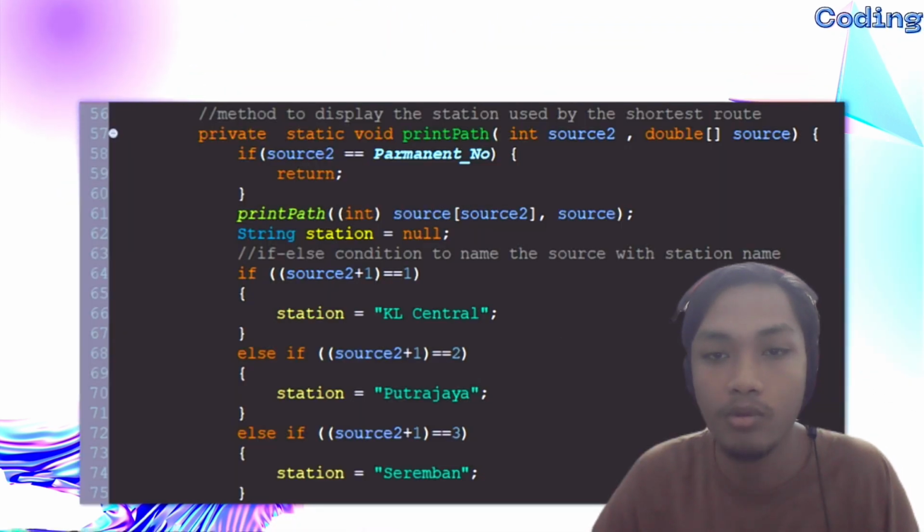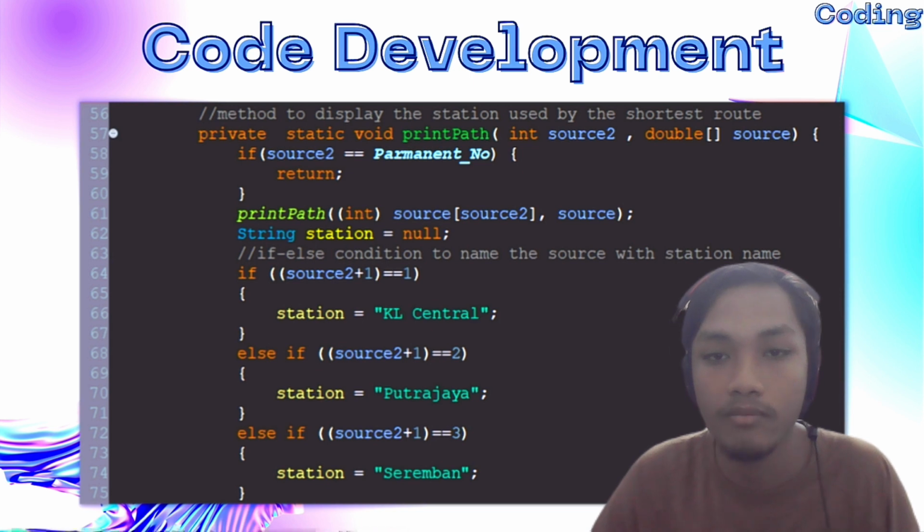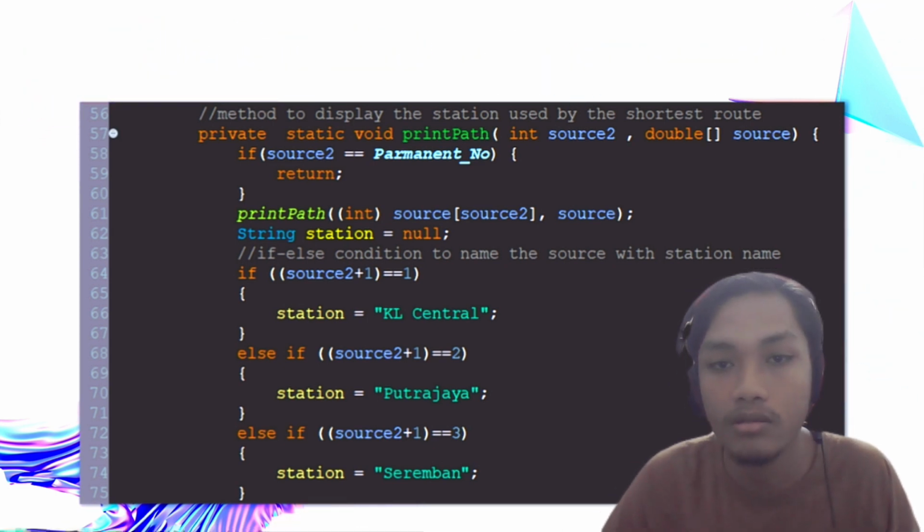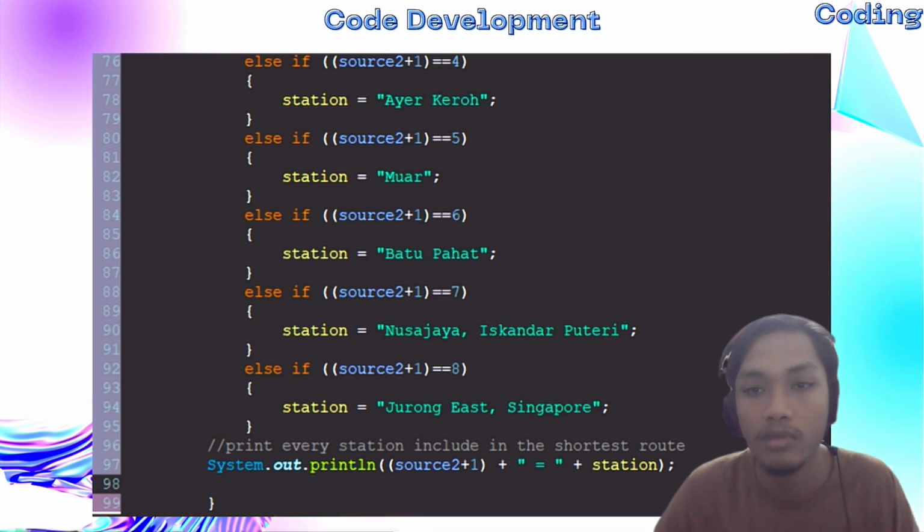Next, figure 4.1.3 shows the print path method with two parameters, which are source2 as integer and source as double array. This method will show all the stations used by the shortest route in integer numbers and uses if-else conditions to name each of the stations as strings.